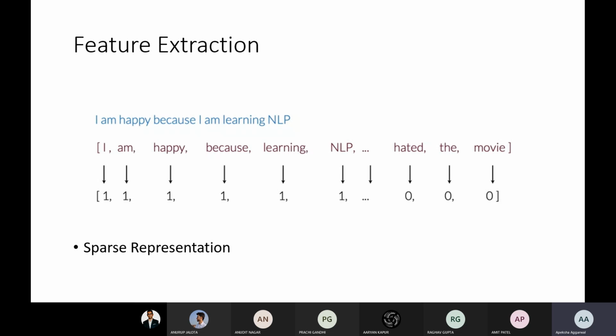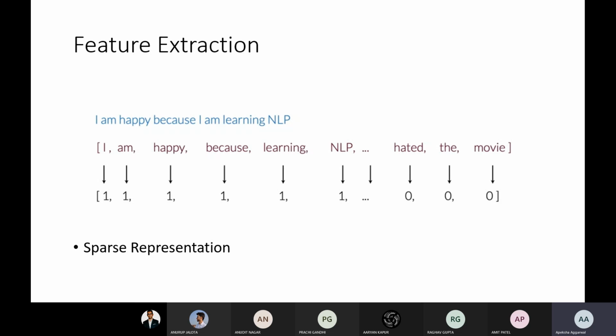So if there are so many zeros and very few non-zero values in a matrix, that is a sparse matrix definitely, and we don't require such matrices while giving input to our model, right? We don't want such inputs.